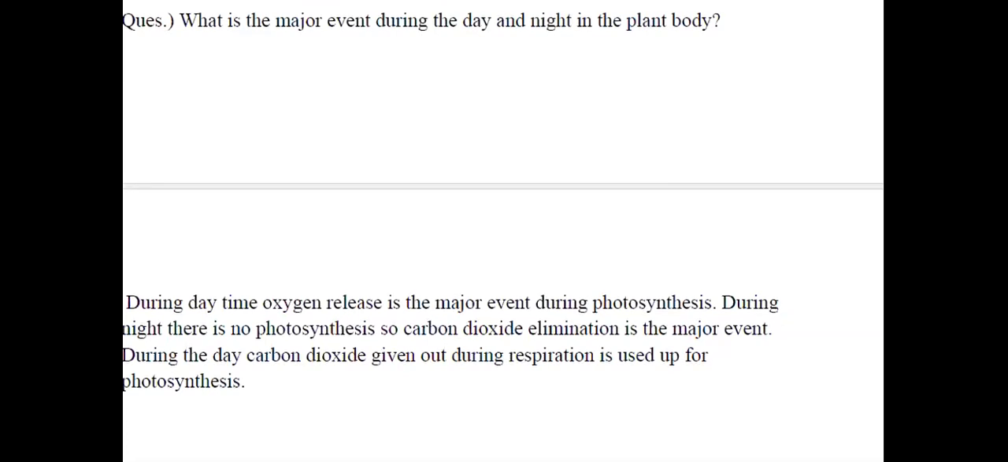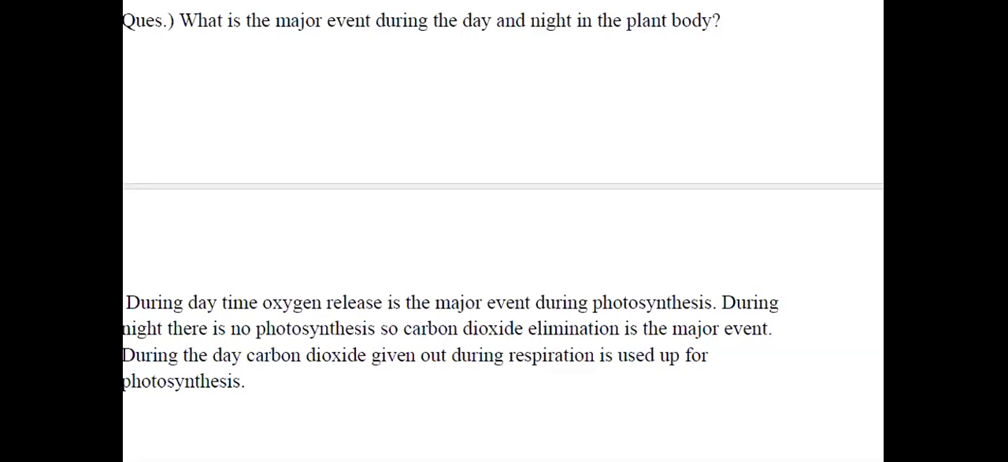So have you understood? Some students get confused. They just say that the plants are able to carry on with photosynthesis. They are not able to carry on with respiration. It's not like that. Plants are carrying on with photosynthesis and respiration. Both the processes are going on in the plant body, because it is a living body.